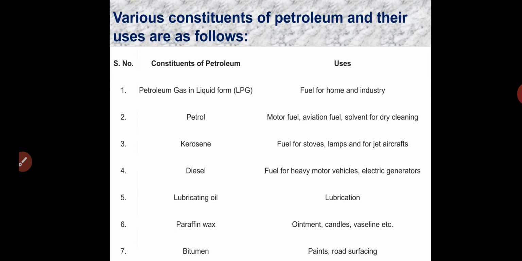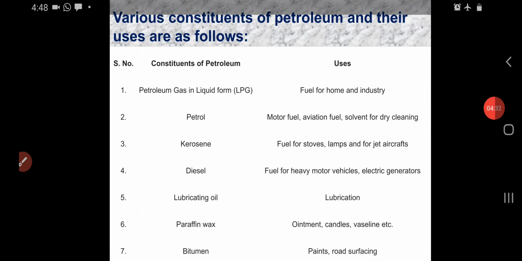Now let us see where we use the constituents we get from petroleum. Petroleum gas in liquid form is called LPG. The cylinders present in your home, on which your mothers prepare food, use LPG, that is, petroleum gas in liquid form. So we use this fuel for homes and industries.